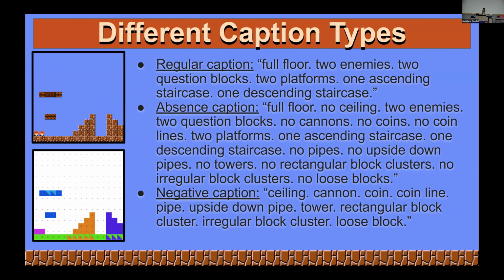There's a couple different kinds of captions. We have regular captions, kind of what you expect. If there's a floor, we say, hey, there's a floor. If there's coins, we say there's coins. If there's 2 enemies, we say there's 2 enemies. It's pretty self-explanatory. With absence captions, we also specify everything that is not there. If there is not a pipe, we say, hey, guys, no pipe, and so on and so forth. Since we're using diffusion models, we also can have negative captions. So in those cases, we'll just take everything that we would have put in an absence caption and slot that into our negative captioning. And we're going to be trying all 3 of these versions of the model just to see, can we get any improvement with any of them?